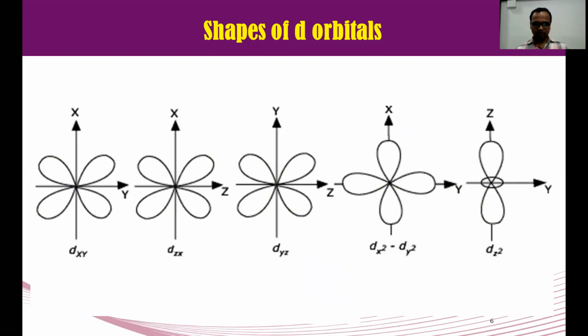These are the two-dimensional figures. We can draw them on our page. See dxy, x-axis, y-axis, dxz, dyz, x square minus y square, and dz square. The first three are T2G, which contain their lobes in between the axes, and the last two contain their lobes on the axis.